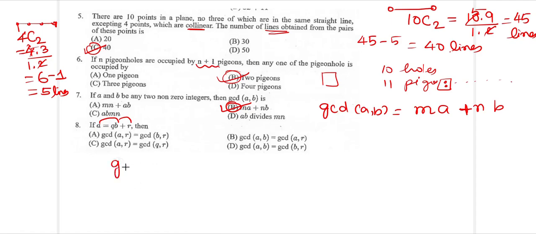So the quantity is that GCD of A comma B, because A is divided by B and then you get a quotient Q and then a remainder R, in which case GCD of A comma B must be the same as GCD of B comma R. So the answer is GCD of A comma B equals GCD of B comma R. If you want, you can just check it out.